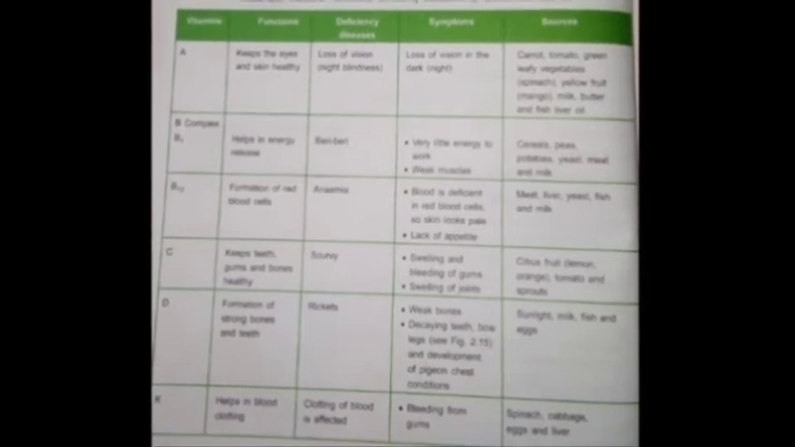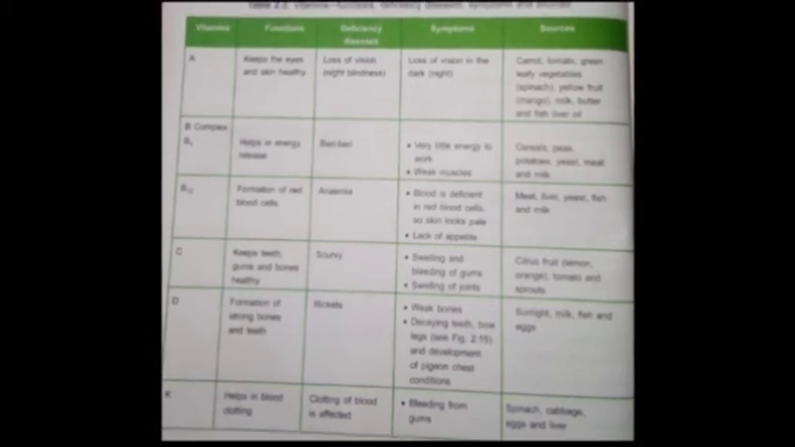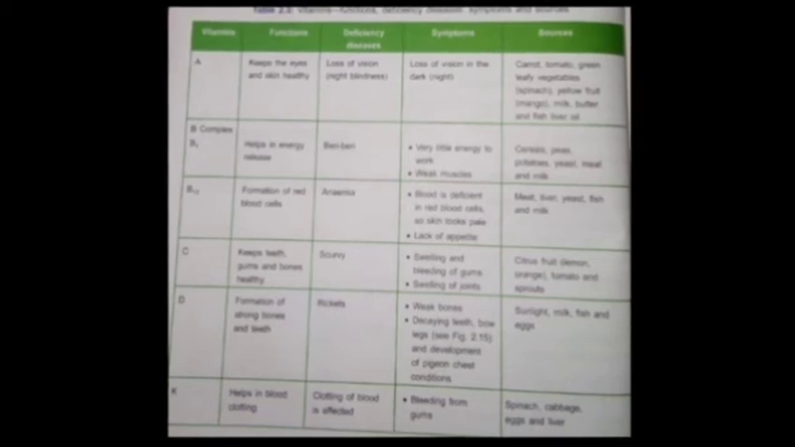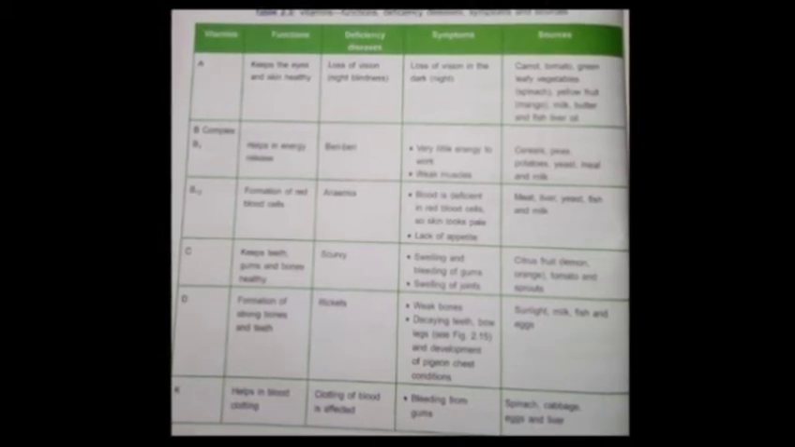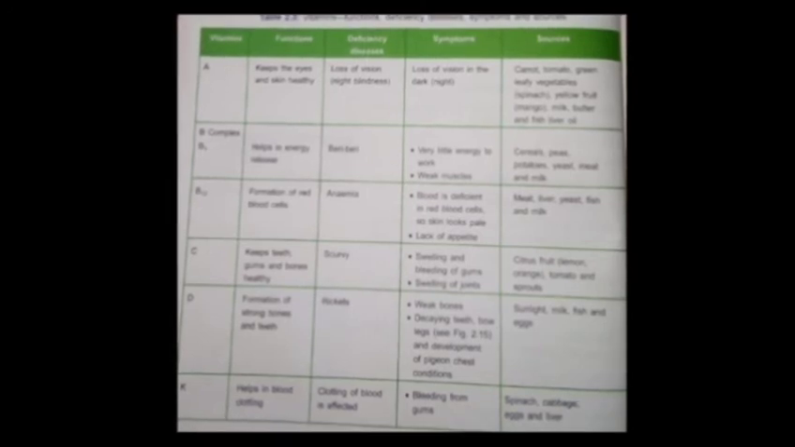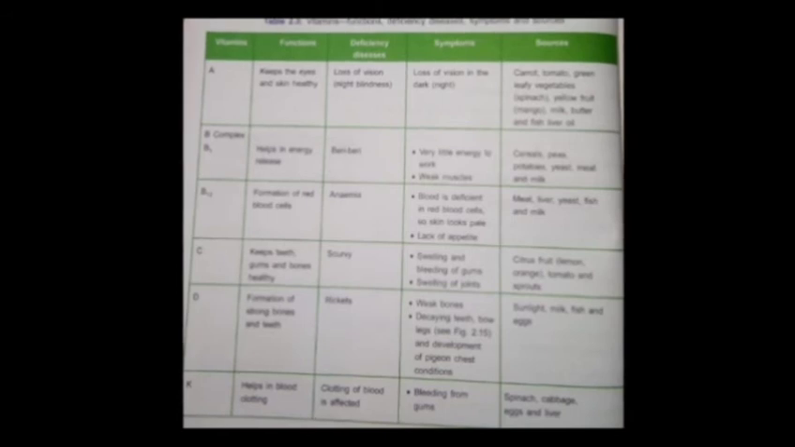Then we have vitamin B. The person who is lacking vitamin B gets a disease known as beriberi, where the muscles become very weak and the person has very little energy to work. So he should include cereals, peas, potato, meat and milk in his daily diet.